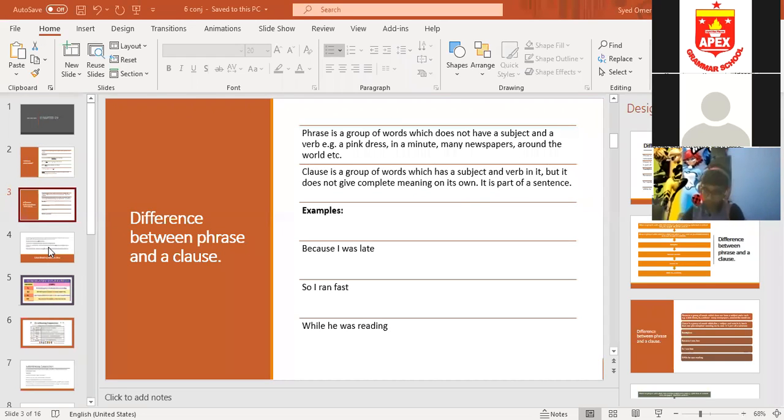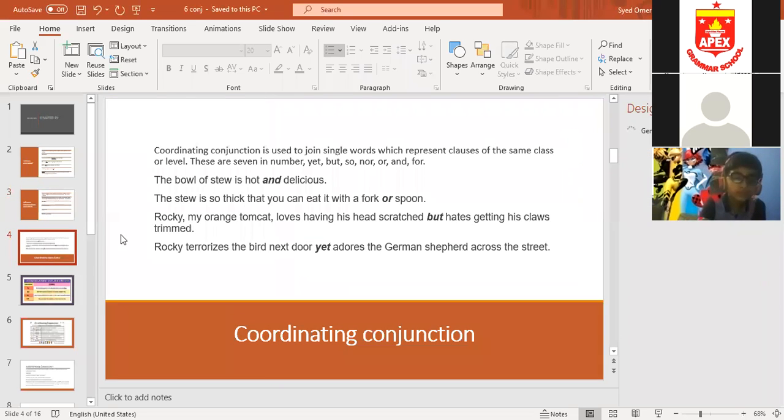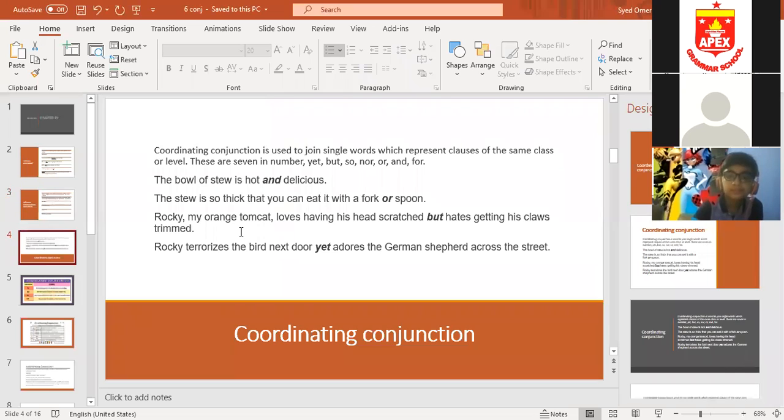Now, beta, we are going to do the types of conjunctions. Please note down the definitions, or in your books, you can underline the definitions. Right now, you can understand it and note down the examples. Coordinating conjunction is used to join two simple sentences, or two single words which represent clauses of the same class.